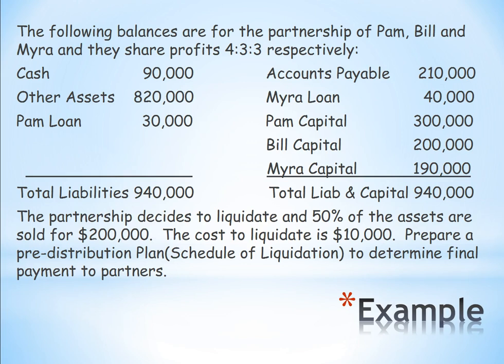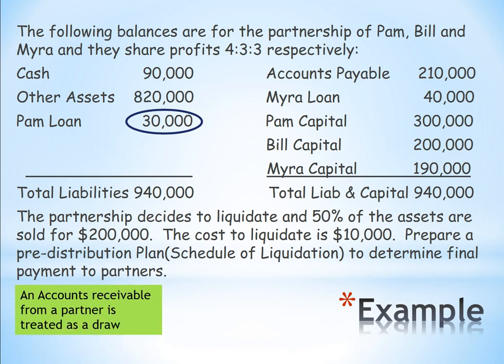Now, first of all, before we can do anything, if you notice, we have a loan that Pam got, and it's on the books as an accounts receivable Pam, and we see that Myra also has loaned money to the partnership. So for Pam's $30,000 accounts receivable, money she owes the partnership, this is going to be converted to a draw.